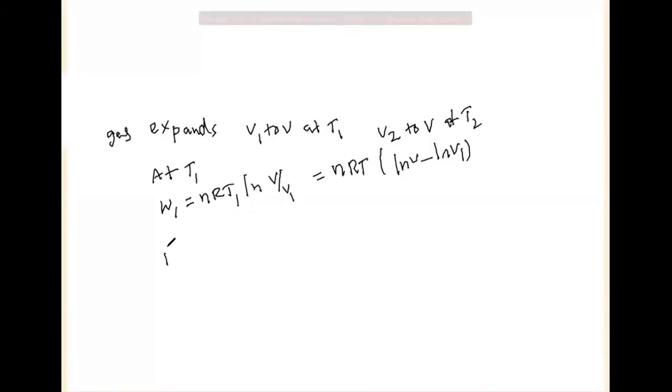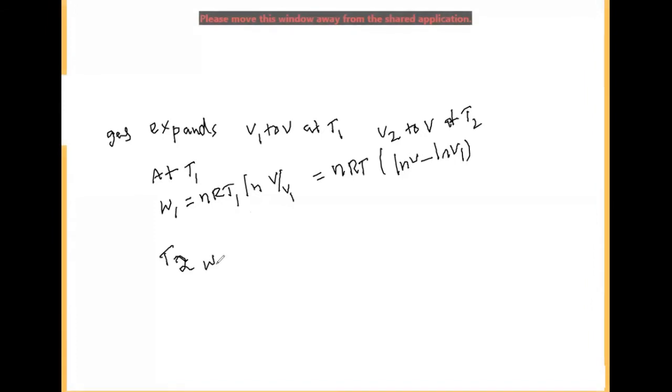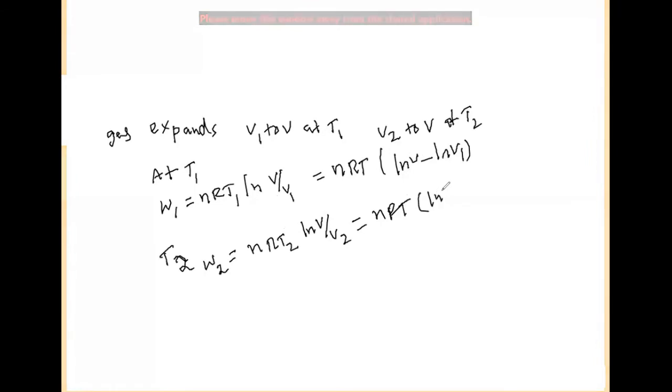Similarly, at the temperature T2, W2 is equal to nRT2 ln V by V2, which we can write as nRT2 (ln V minus ln V2).